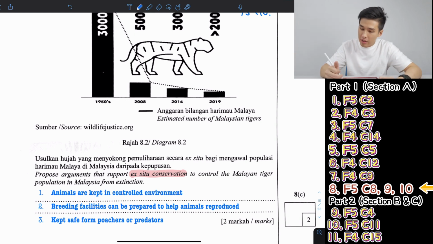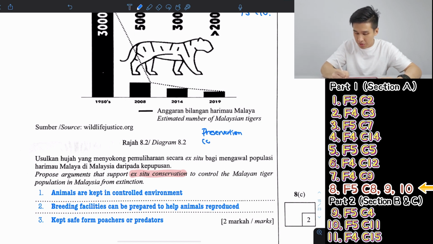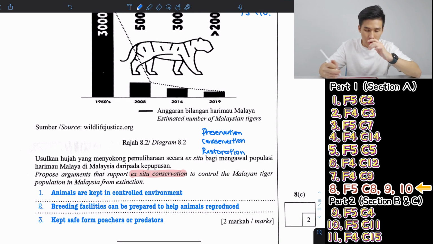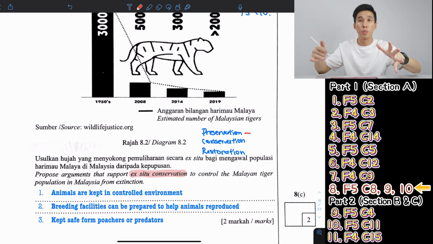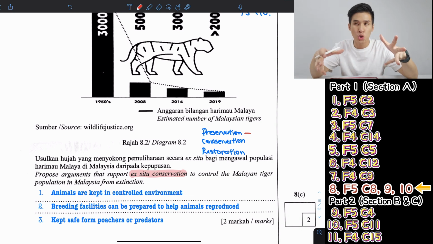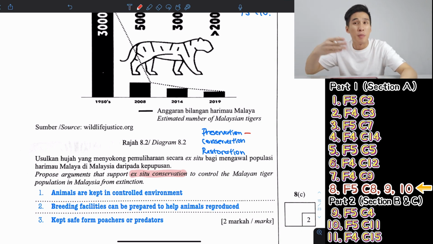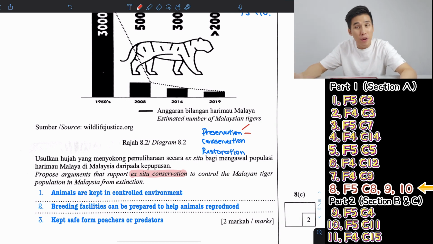extinction. Now this is under 10.2, what we call preservation, conservation, and restoration. Okay, let's go through a bit what all this means. Preservation means what can we do to preserve the environment, to stop humans from further harming and threatening the environment. There are two very common preservation methods.